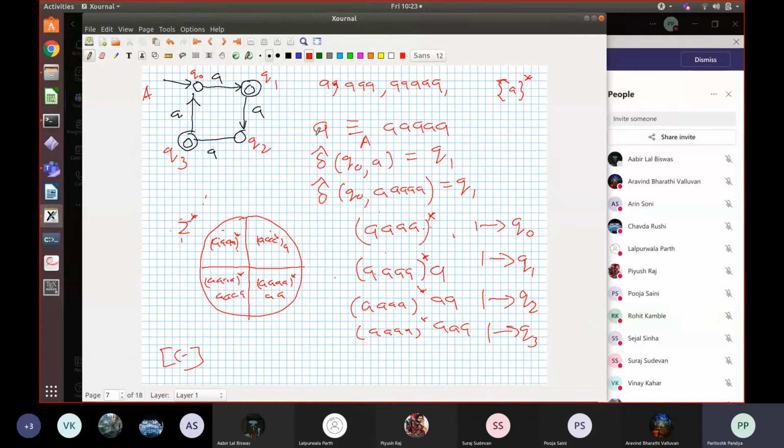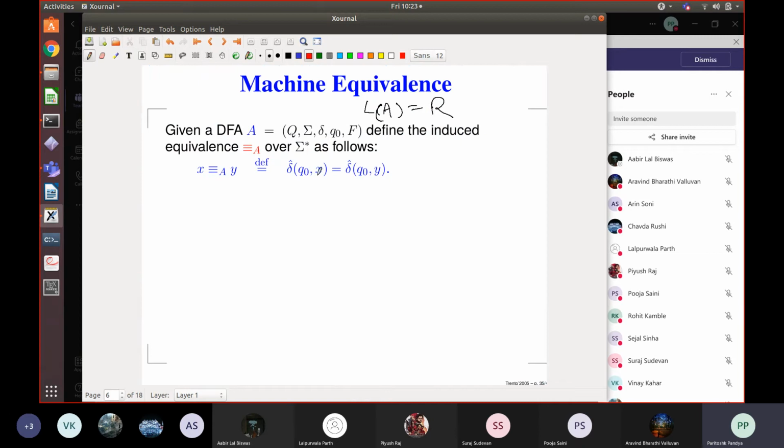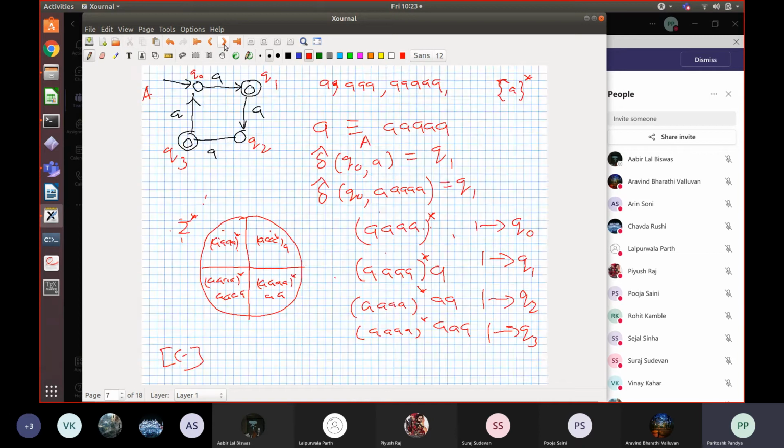So every DFA partitions the words into n classes, where n is the number of states. Let's say that the DFA only has reachable states, right? We are only worried about reachable states. Unreachable states don't count. So it partitions the set of words sigma star into n equivalence classes, where n is the number of reachable states, one class for each state by definition. So is this clear to you? This definition of equivalence and its equivalence class is clear to you? Any question here?